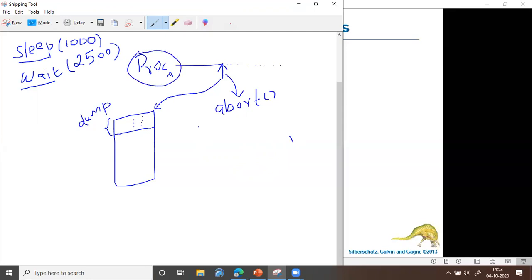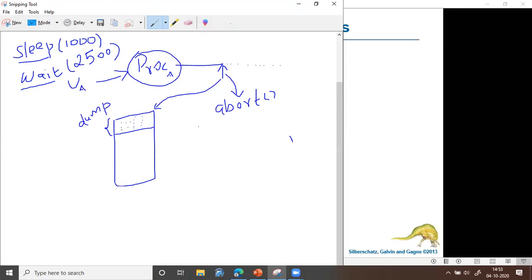Because some user will be executing this process. This particular process might be initiated by a user called user A. Let us say U represents user and A represents the name of the user. So user A has initiated this process, and now the process suddenly terminated, and he doesn't know why. For that clarification, the operating system dumps the reason for termination in some part of memory.